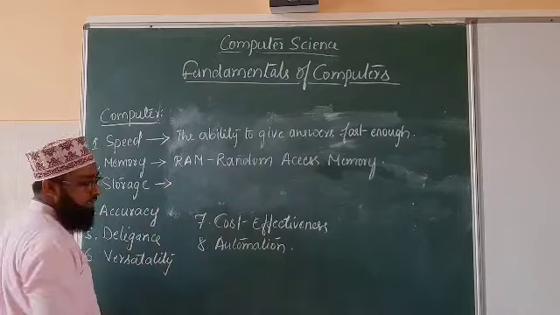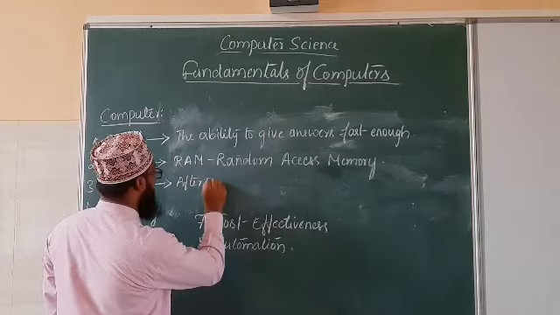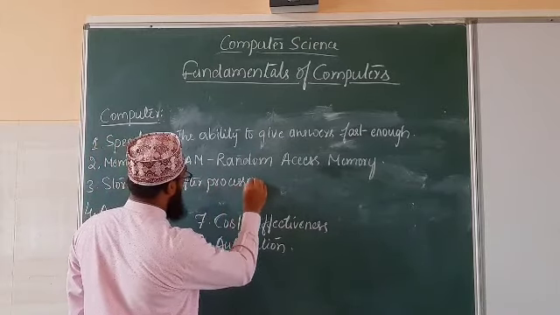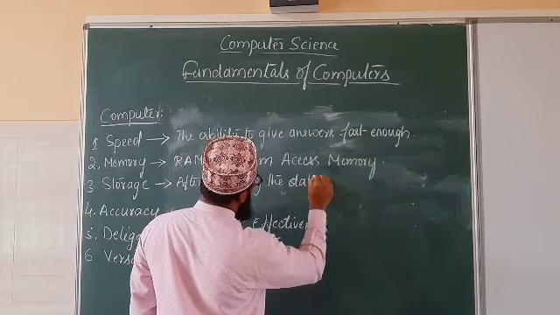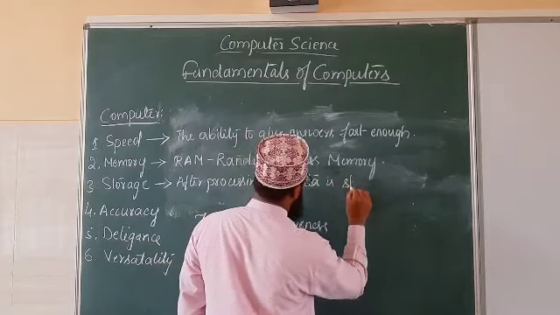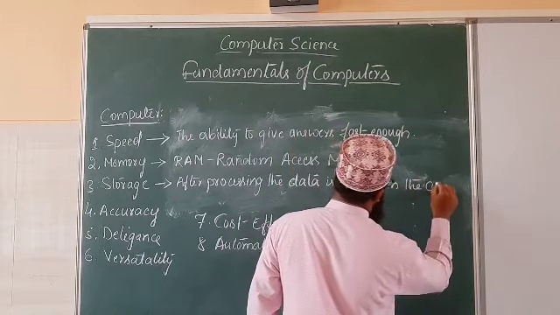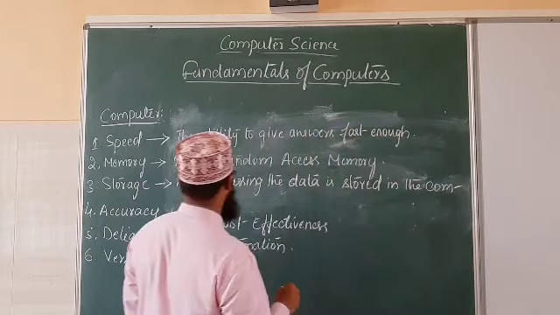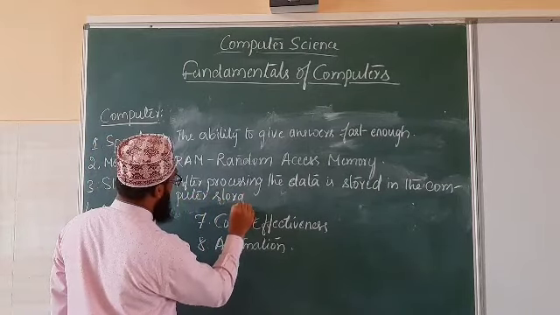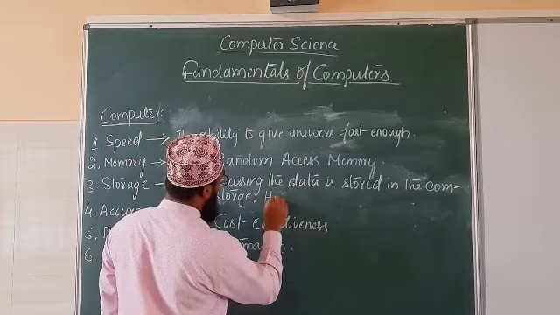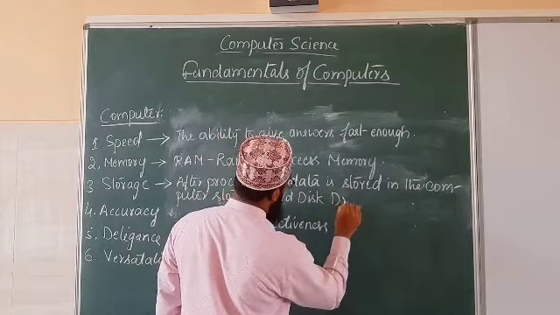Come to storage. After processing, the data is stored in the computer storage, and that storage is called the hard disk drive of a computer.